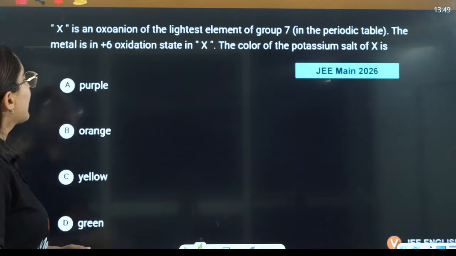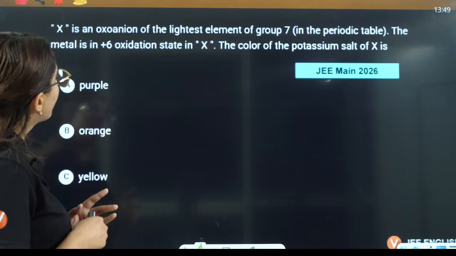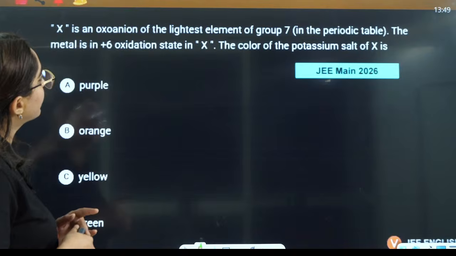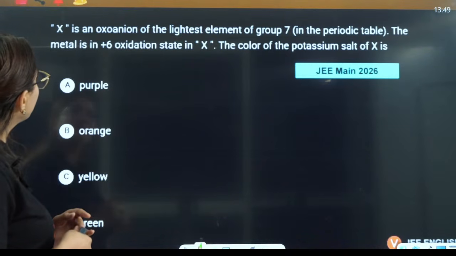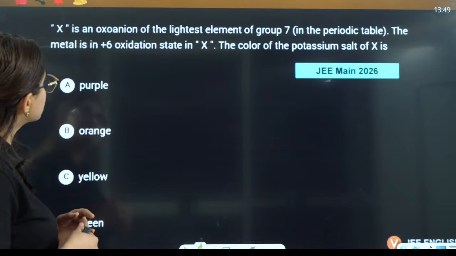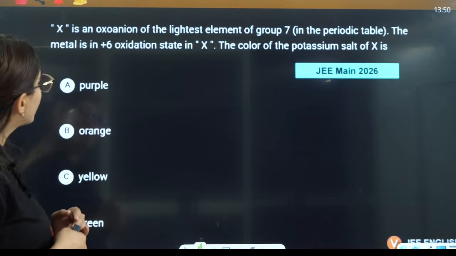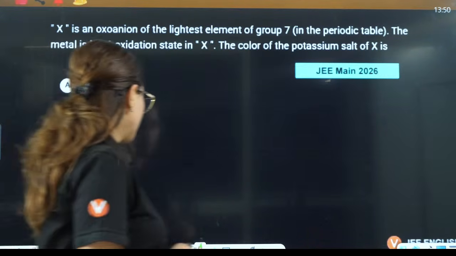X is an oxoanion of the lightest element of group 7 in the periodic table. The metal is in +6 oxidation state in X. The color of the potassium salt of X is what?